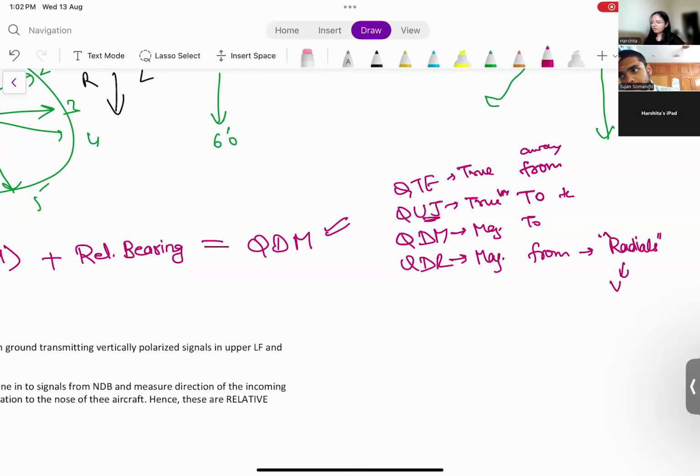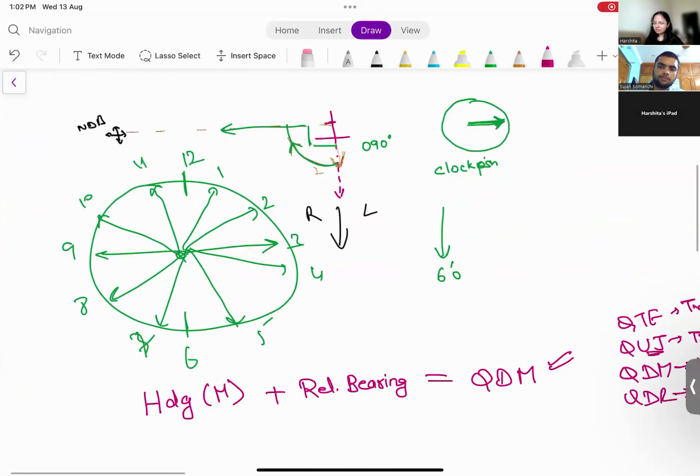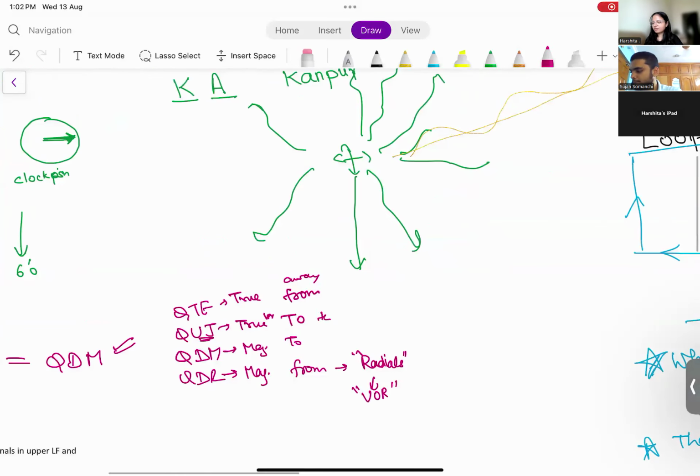This will be used when we are studying VOR. Magnetic bearings away from the station are also known as radials. On what radial are you? In case of VOR, all these directions are known as radials because they are going away from the station, in all directions.